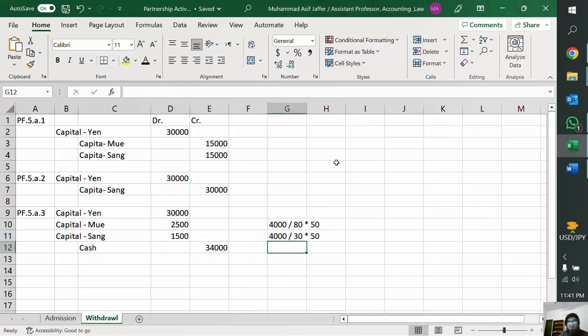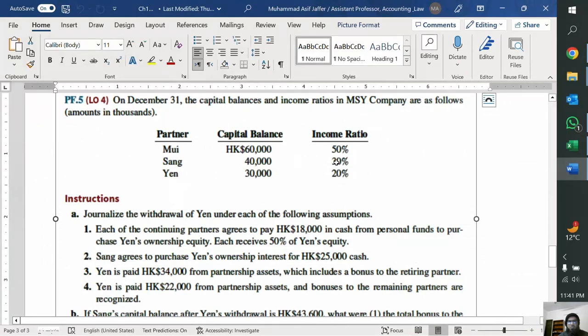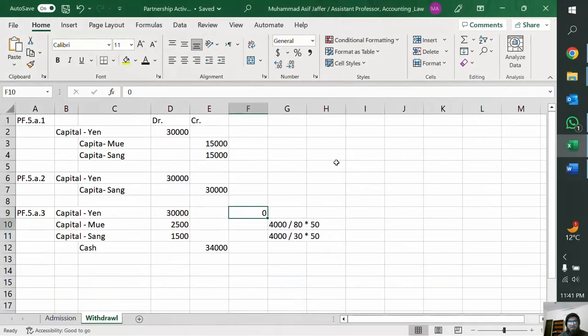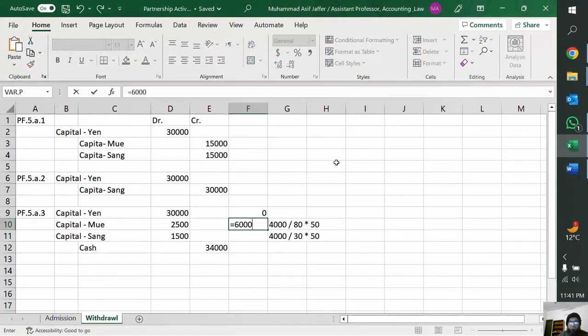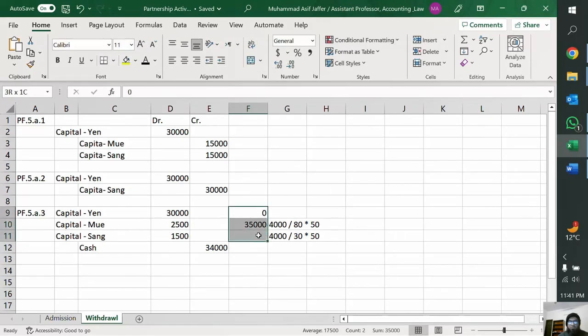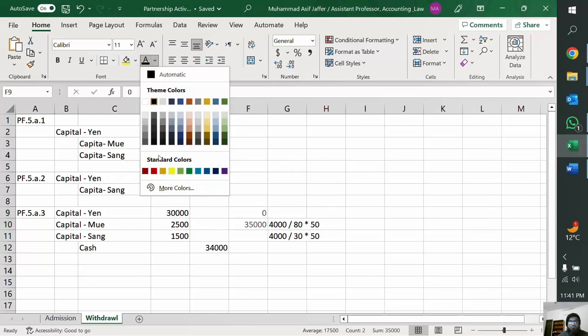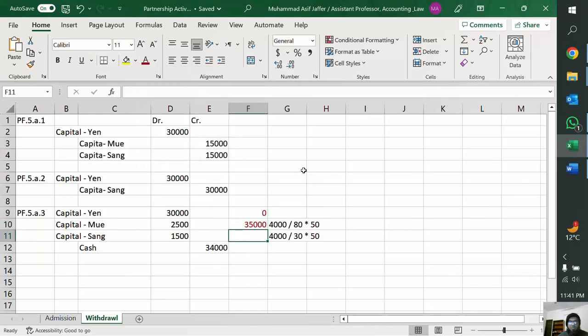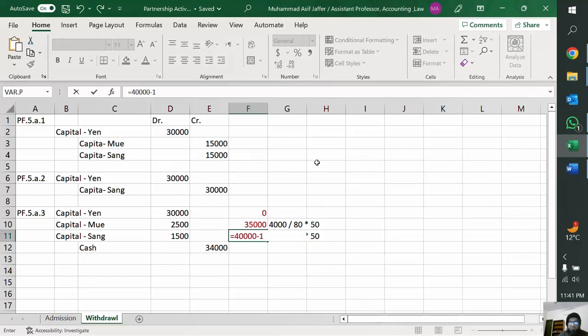and eventually you see that the total is 34,000. If we are required to work out the new capital of the two partners, Mu's new capital will be 0. Of course, he's no longer the partner. Sorry, Yan is no longer the partner. The Mu was 60,000 minus 2,500. So this is the new capital for Mu, and 40,000 minus 1,500.